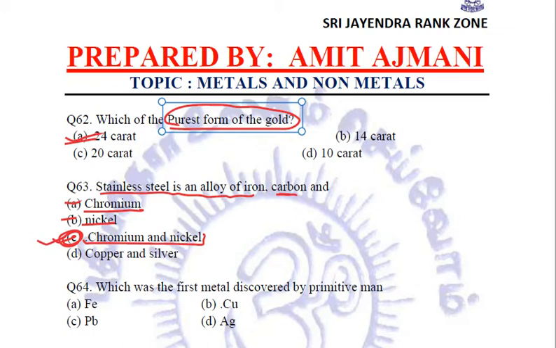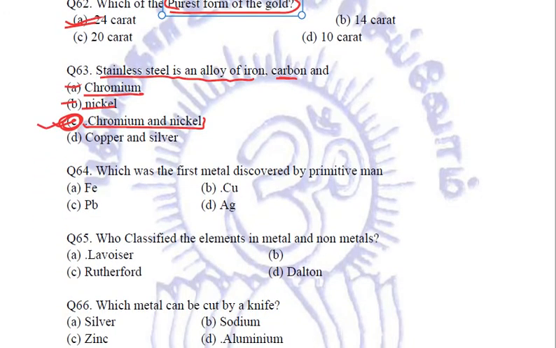Okay. Next, which was the first metal discovered by primitive man? It was copper, right? Copper was the first metal which was discovered by the primitive people. Okay. Next, who classified the elements into metals and non-metals? It was Lavoisier, who was the one who classified the elements into metals and non-metals. Clear?